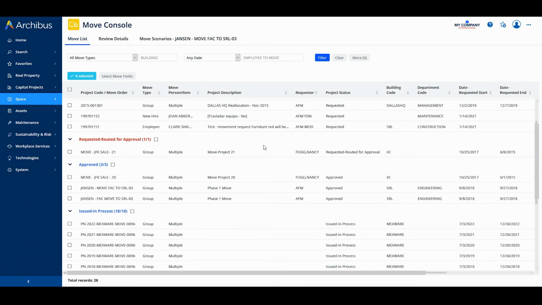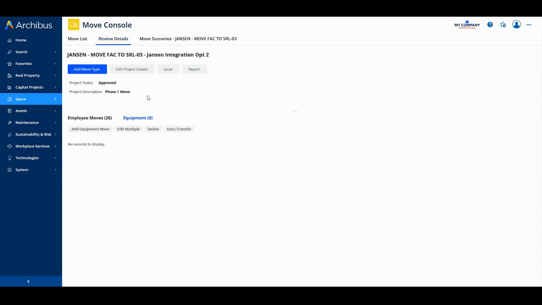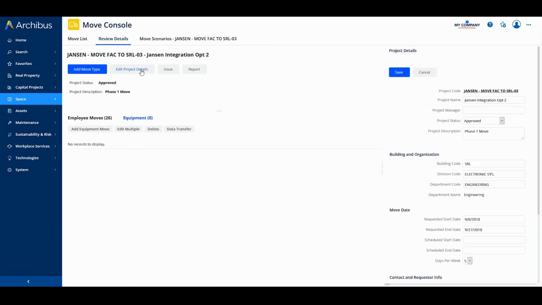There's also a redesigned details page showing only applicable information. For group moves, the Move console now displays tabs only for the types of move orders assigned to the group move. To add a new type of move to the group move, you use the Add Move Type button. Also, Move Project Details are now displayed in the right pane when you choose the Edit Project Details button.